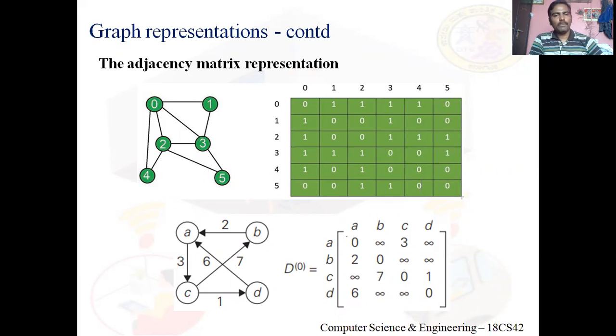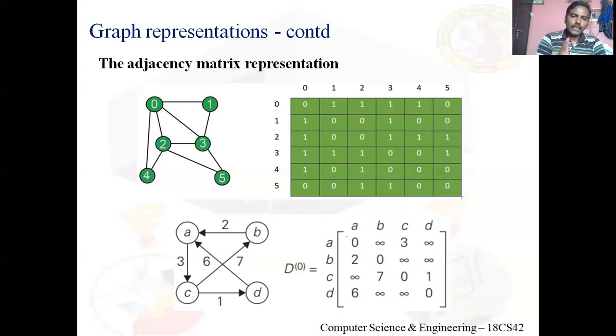Got it? So clear with this? A graph I can't give as an input directly, so I'm making some representation that I can give easily as an input and my C program can understand. That's a matrix representation, the adjacency matrix representation.